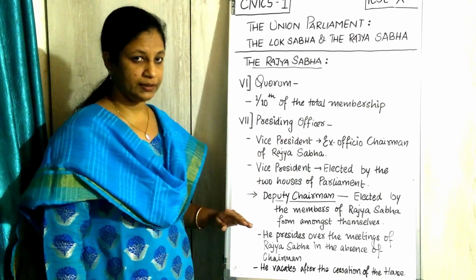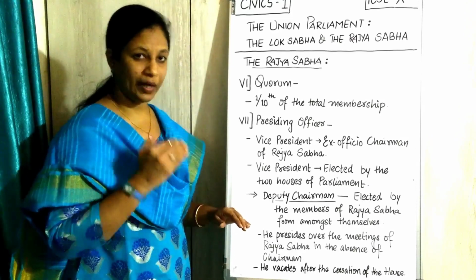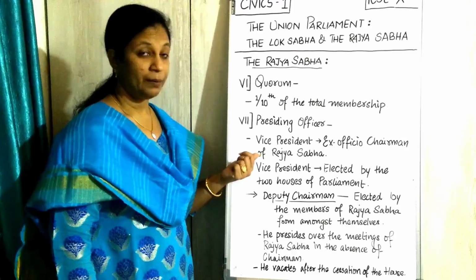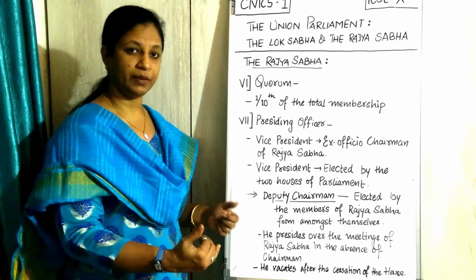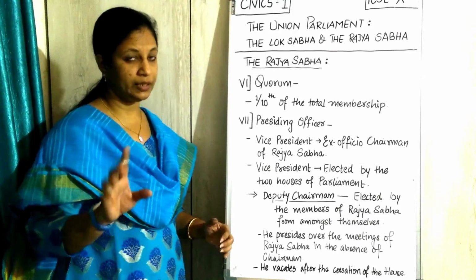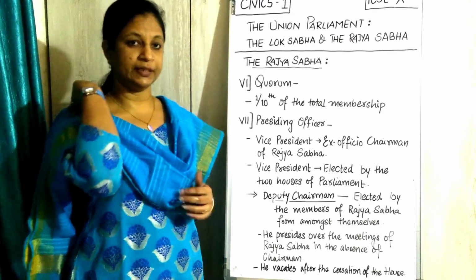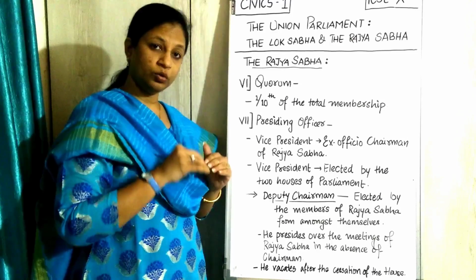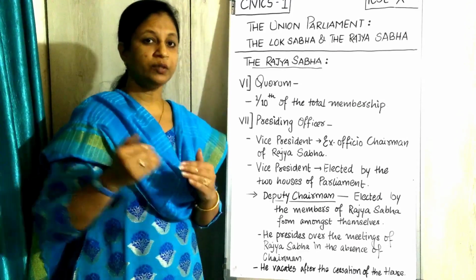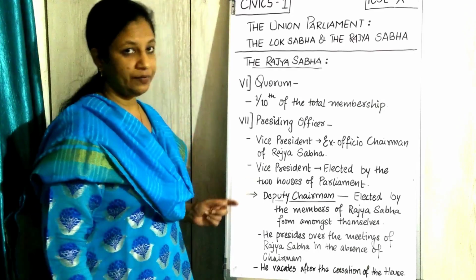The next one is the deputy chairman. As we have the president, we have the vice president. This person is acting as the chairman, so we should have a deputy chairman, a third person we want, but he is not given a third person to be the president. First we have the president, then the vice president. The vice president is also the chairman. So we want one deputy chairman, a third person who is assisting this chairman.